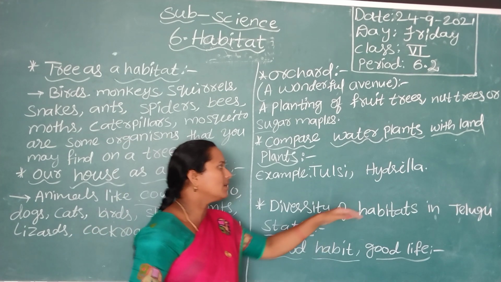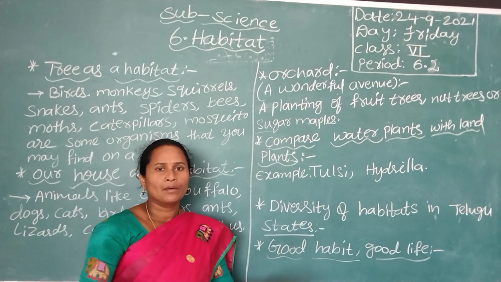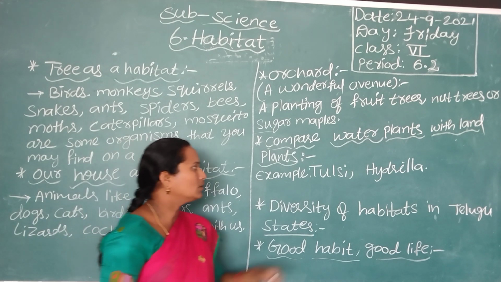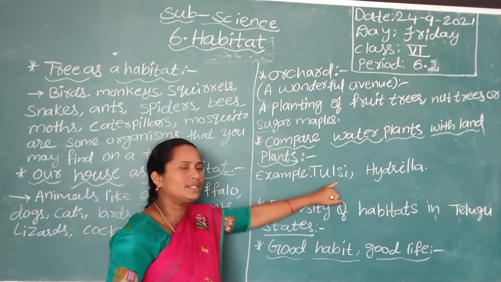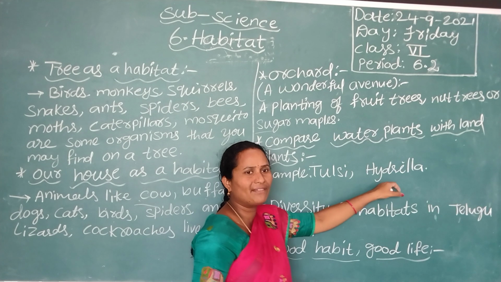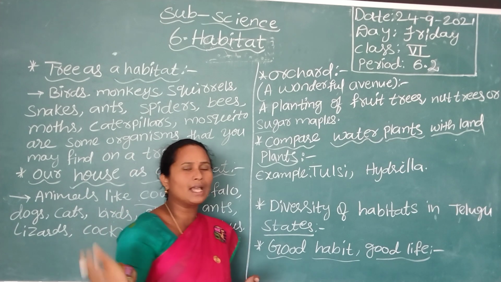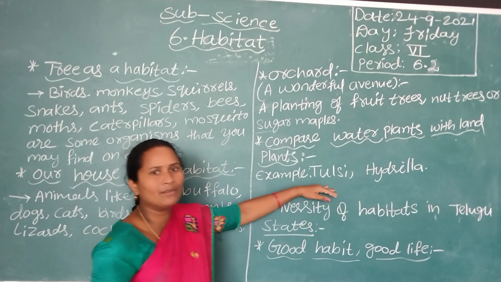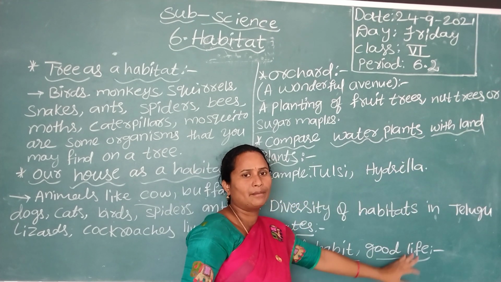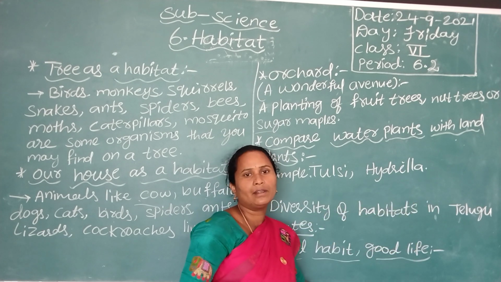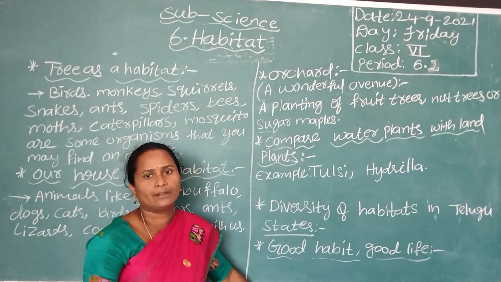So these leaves are waxy coated leaves. How? Waxy coated leaves, because water waves are always moving. To protect itself, these leaves are waxy coated, and the tulsi stems are sticky stems. In hydrilla, a fleshy substance is present. Fleshy stems, because when the waves are moving, the root also moves. If it is sticky, it will break. So it has fleshy roots, and these roots go up to 25 feet deep under the water. In tulsi, the roots go deep under the soil.